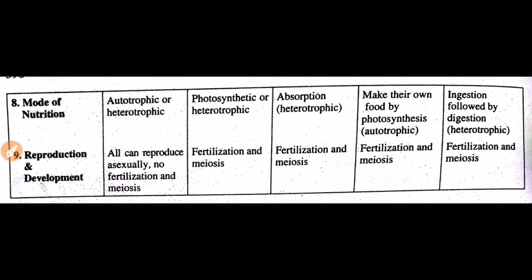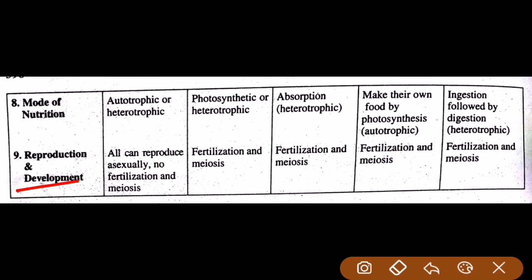Now coming to our next category, that is reproduction and development. In the case of Monera, they all can reproduce asexually, with no fertilization and meiosis. In the case of Protista, fertilization and meiosis is there. In the case of fungi, fertilization and meiosis is there. In the case of Plantae, fertilization and meiosis is there. And in the case of Animalia, fertilization and meiosis is there.